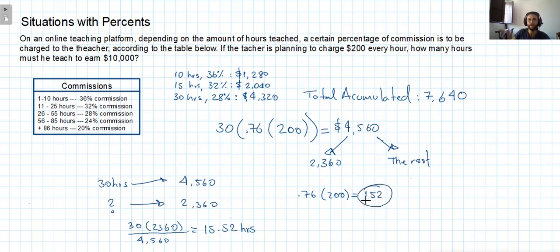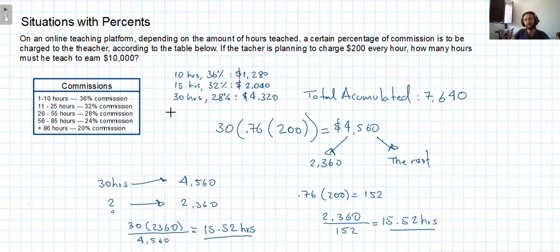And we want to know how many 152s fit inside 2,360. So it's going to be a division. And it turns out that we find the same result, 15.52 hours. Yes, the same result. Two ways in which you can calculate this amount.